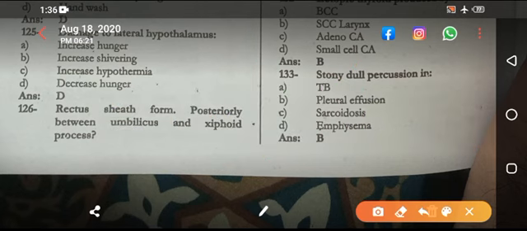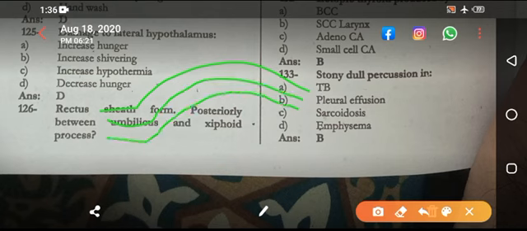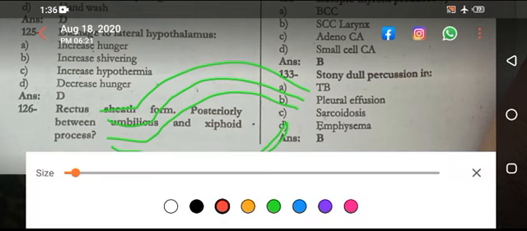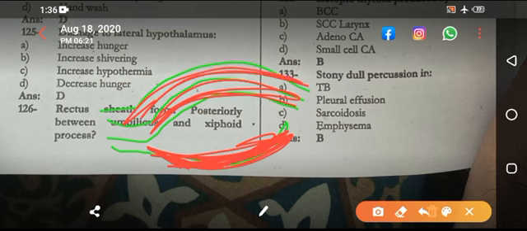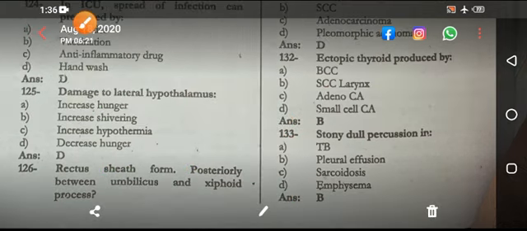Below the arcuate line, what happens? All the three muscles go anteriorly: internal oblique, external oblique, and transversus abdominis. Then the posterior surface is formed by fascia transversalis. This is below the arcuate line, or below the umbilicus. Posteriorly, it is formed by fascia transversalis, and anteriorly by the aponeurosis of all the three muscles: external oblique, internal oblique, and transversus abdominis. Coming next.